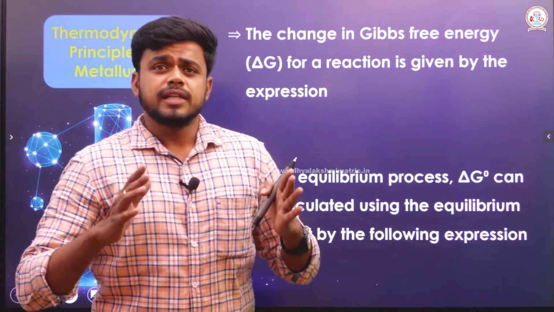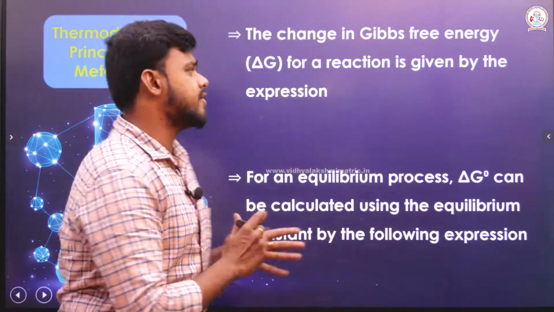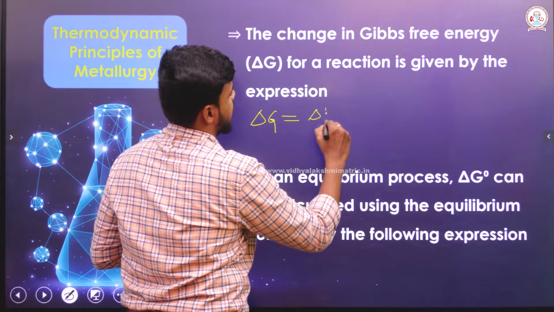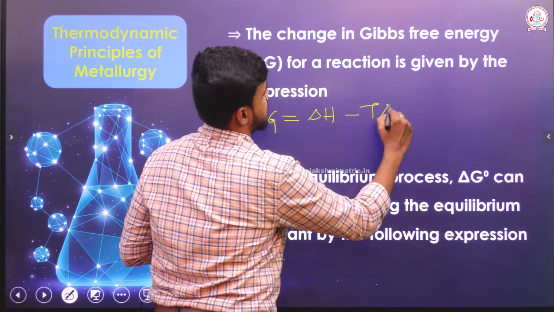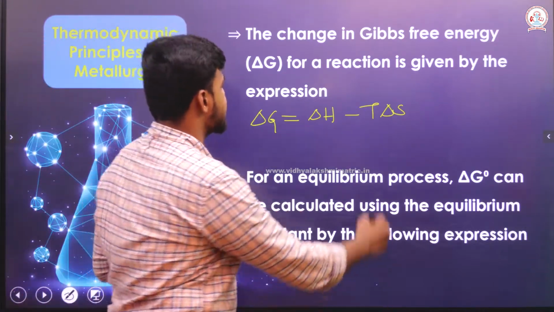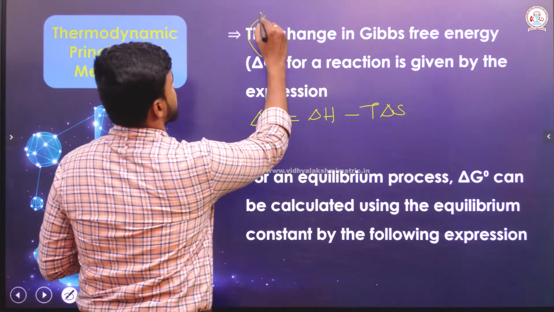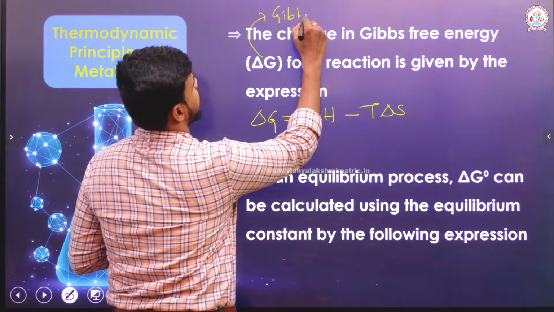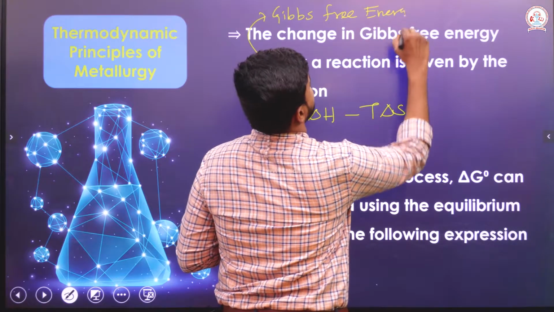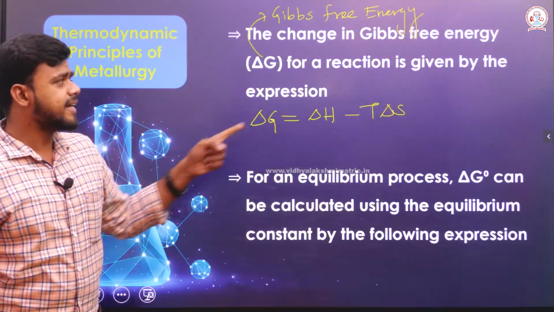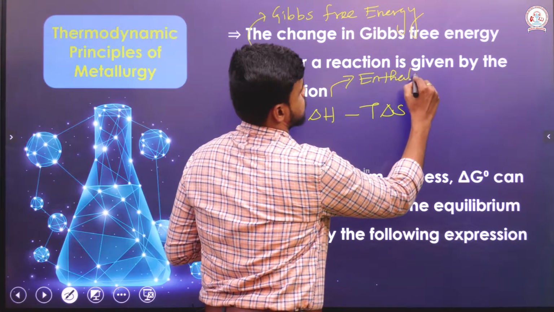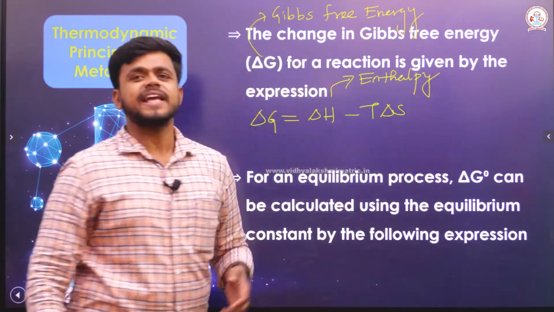So, that is what the thermodynamic principle states here. Right. The Gibbs free energy change will be given by the expression del G is equal to del H minus T del S. When I say del G, it is Gibbs free energy. When I say del H, it is enthalpy, which talks about the heat content.